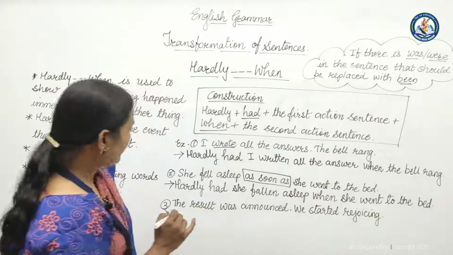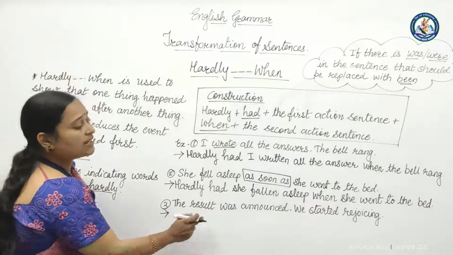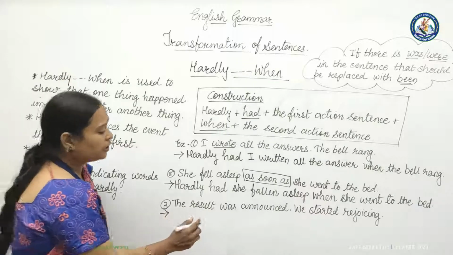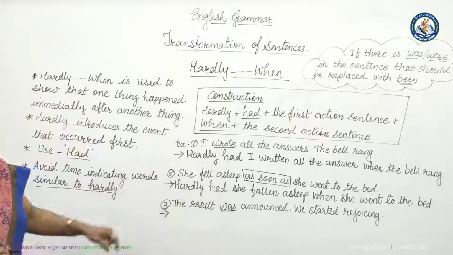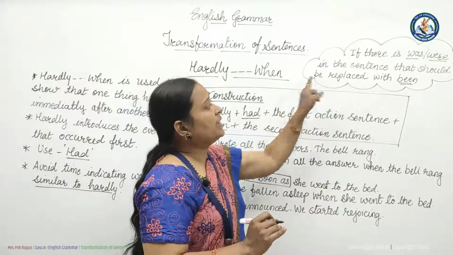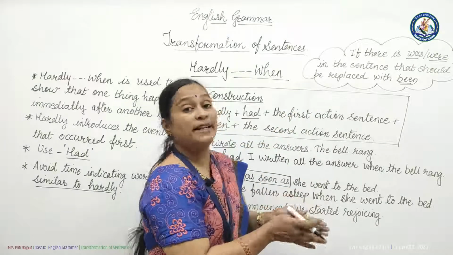See, third example: the result was announced. We started rejoicing. Friends, observe it. Here is was. If there is the word was in the sentence, that should be replaced with been.